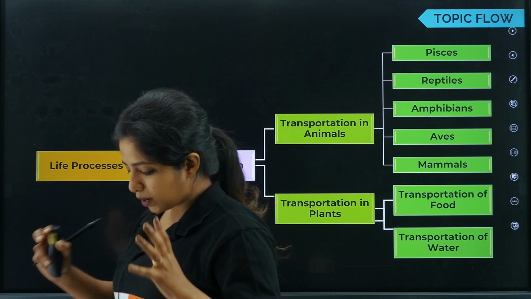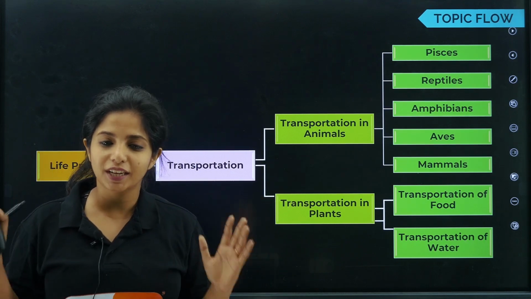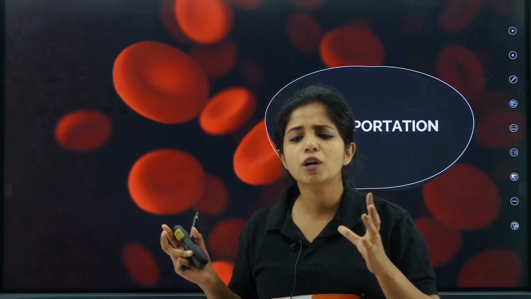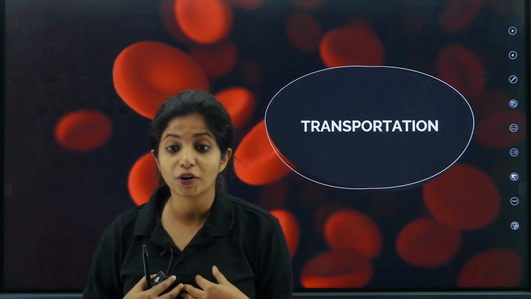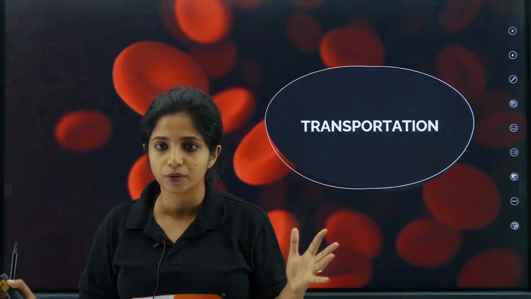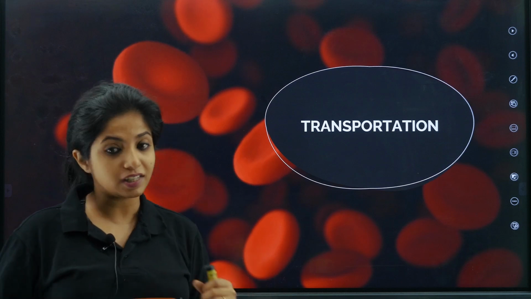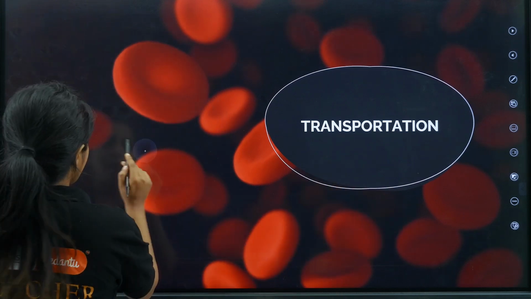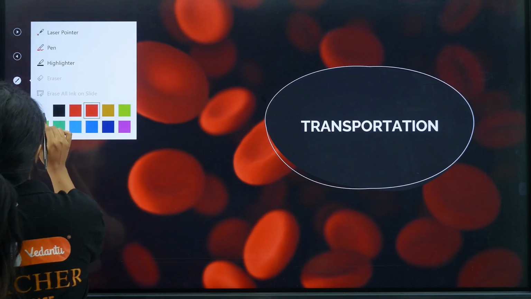So what exactly do you mean by transportation? When I say transportation has to happen, what do you mean? Basically, to transport things, right? So in our body also, there is a whole transport system. There are roadways, there is an engine and everything, and also vehicles. So I am going to talk about that today, and it's a very interesting topic.